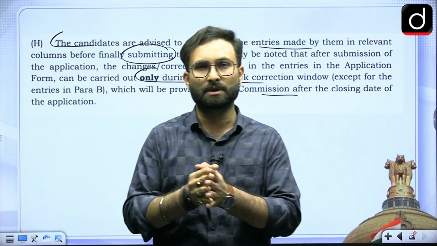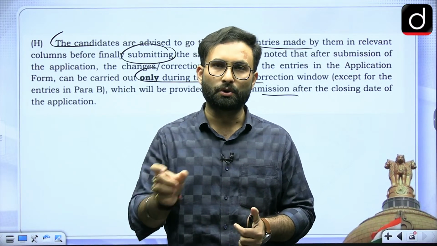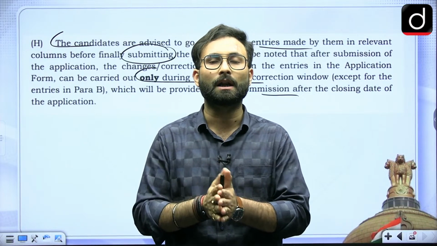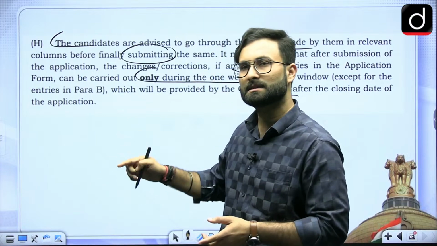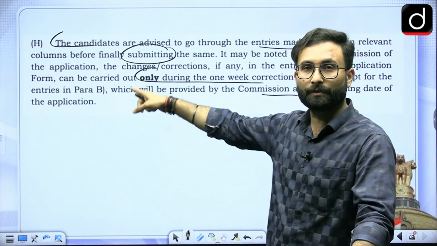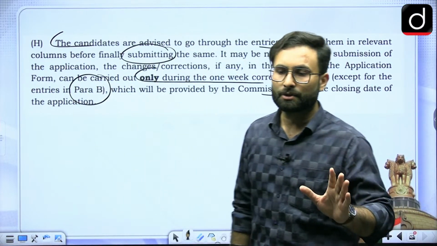UPSC has actually extended the date, and after that there will be a 7 days window for you to go through and change anything if you have made any mistake in the application form, except for the entries in Para B. So when you are filling the form, make sure that the entries in Para B are right. So that is about this update.